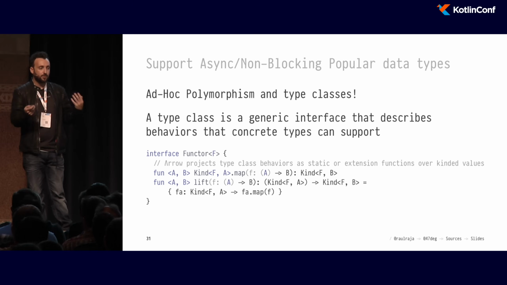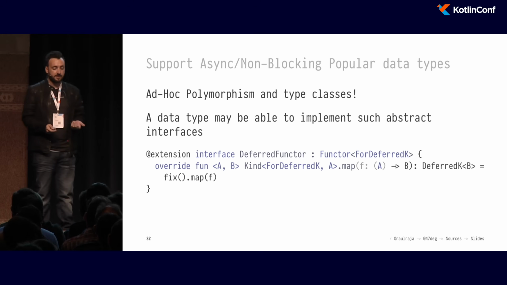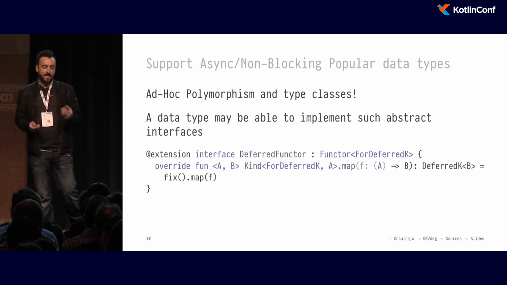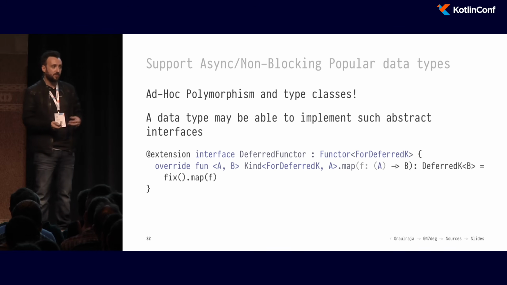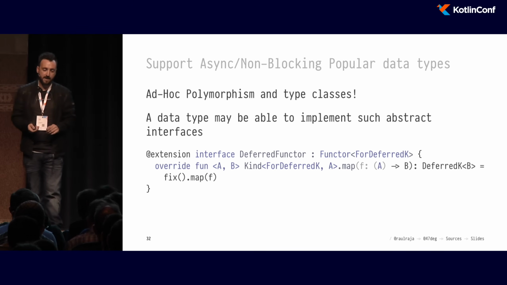So what do we do once we define a type class that defines this kind of behavior? We can provide then instances for the different data types that we want to support. Arrow provides this automatically for you for all the frameworks that we're mentioning here. So you don't have to code any of this stuff yourself. This is already built in the library.